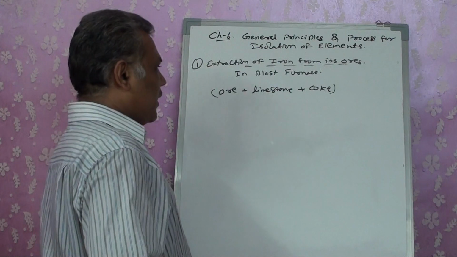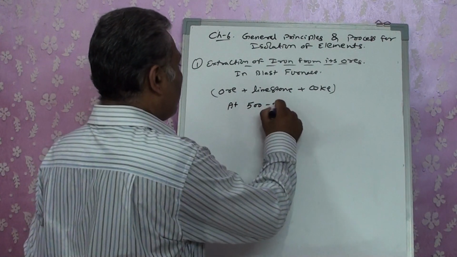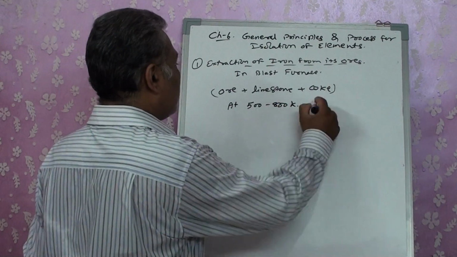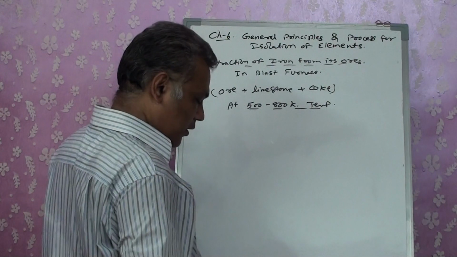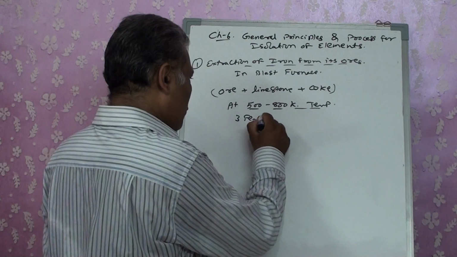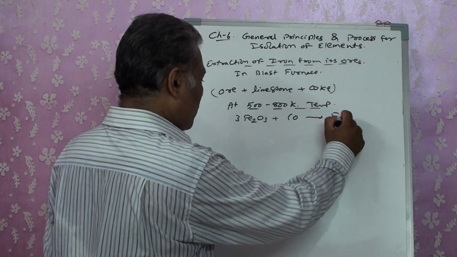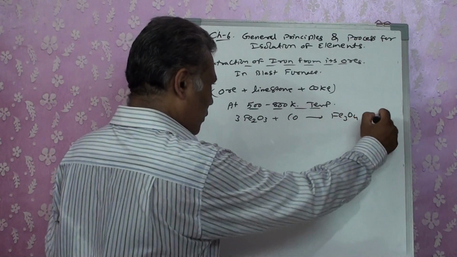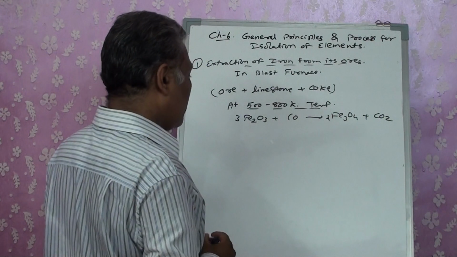Like, at 500 to 800 Kelvin temperature, the reaction that is going to proceed: Fe2O3 is going to react with CO. It gets converted into Fe3O4 plus CO2. Right?